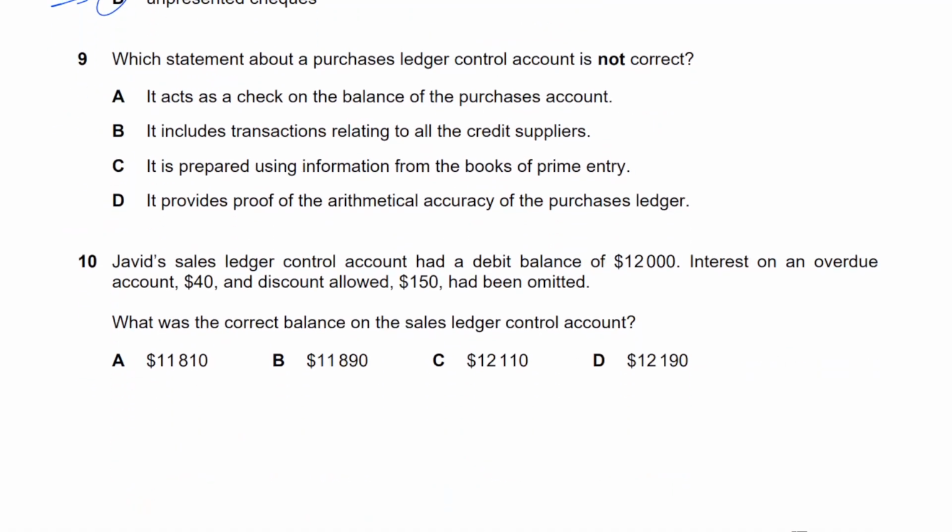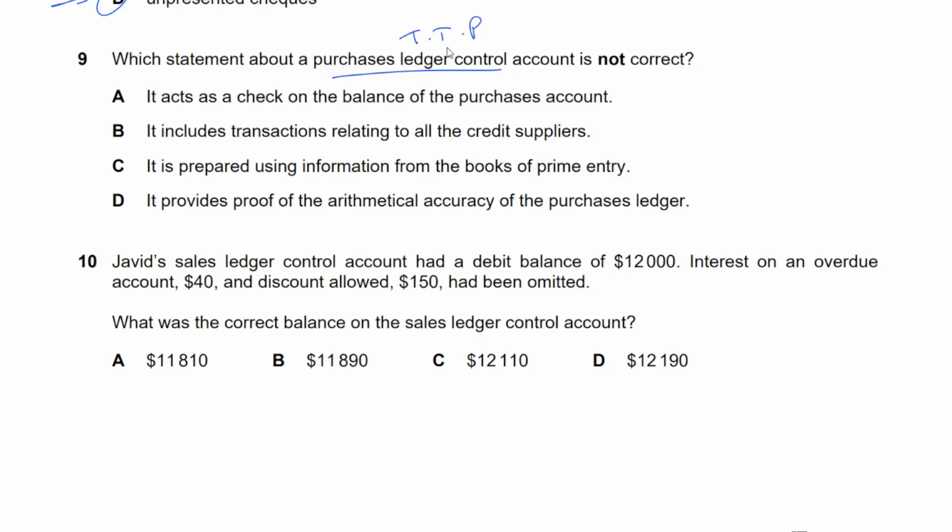It won't. Number 9, which statement about a purchases ledger control account is not correct? Purchase ledger control account, another name for that is total trade payables account. Okay, it acts as a check on balance of purchases account.